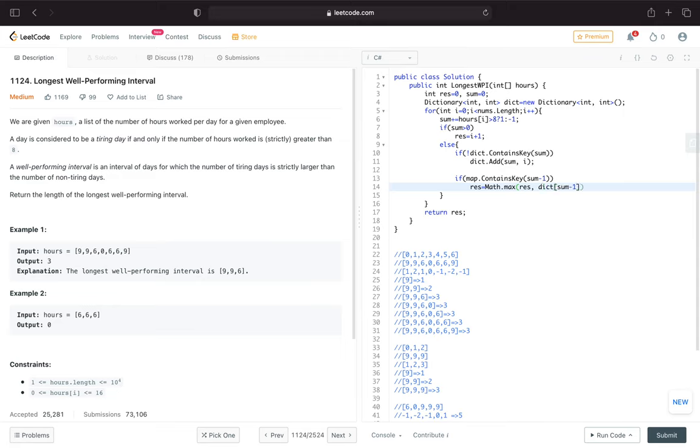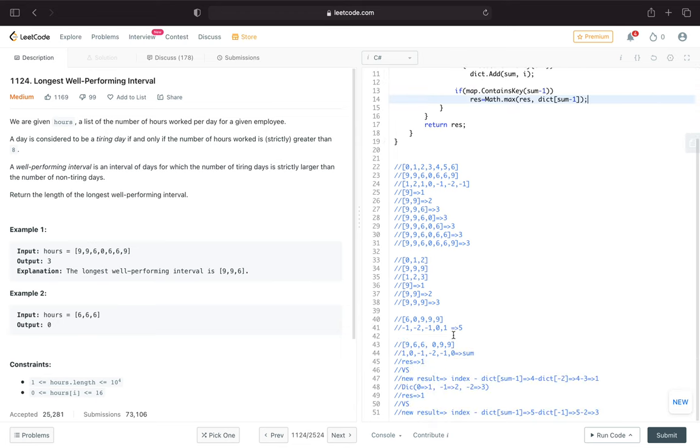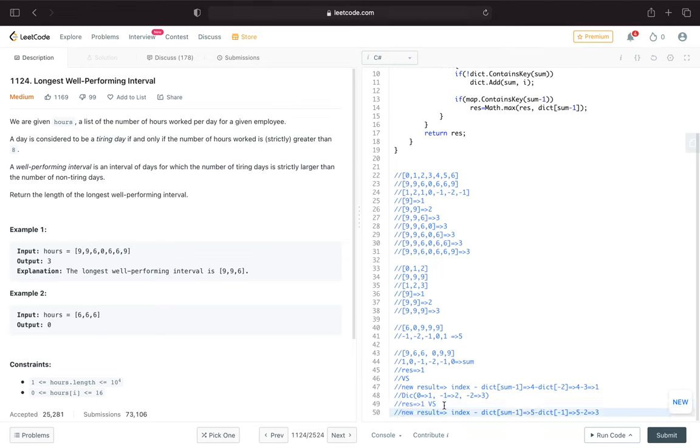Okay, so that means now we got 0, -1 and then -2. So for this case we already have -1. I think it can make us more complicated.